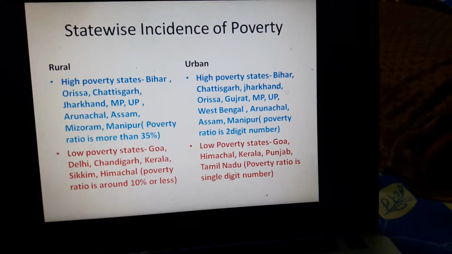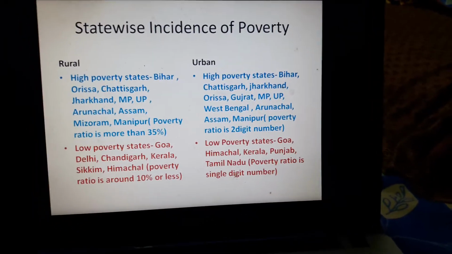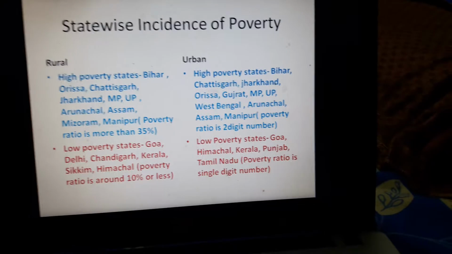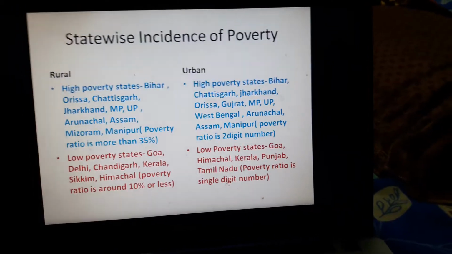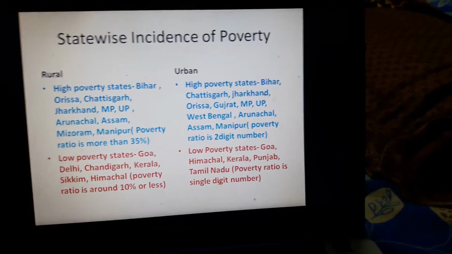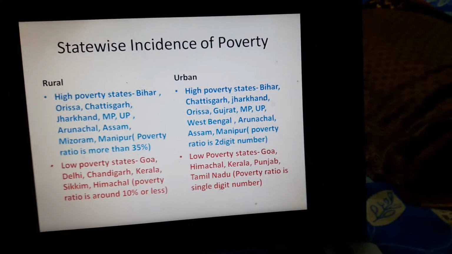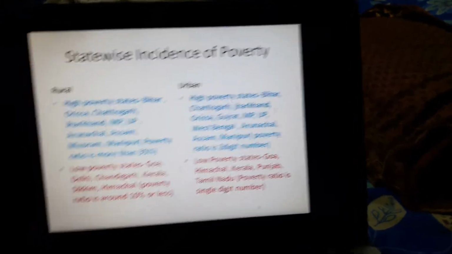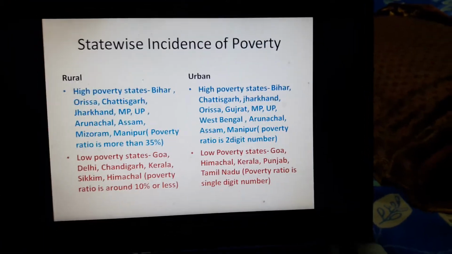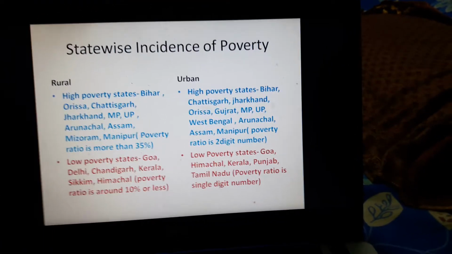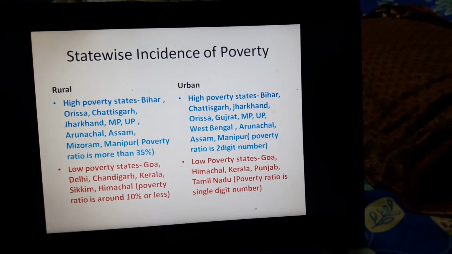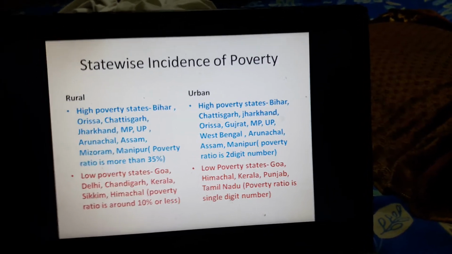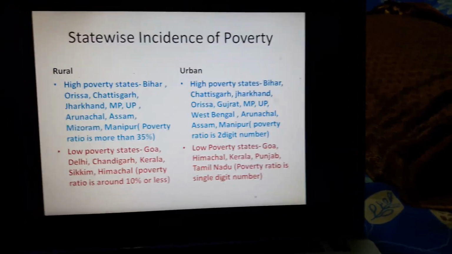For the rural areas, the high poverty states are Bihar, Orissa, Chhattisgarh, Jharkhand, MP, UP, and among the northeastern states we have Arunachal Pradesh, Assam, Mizoram, Manipur, where the poverty ratio is more than 35% in each of the states. And in rural areas, the low poverty states are Goa, Delhi, Chandigarh, Kerala, Sikkim, Himachal Pradesh, where the poverty ratio is around 10% or less.